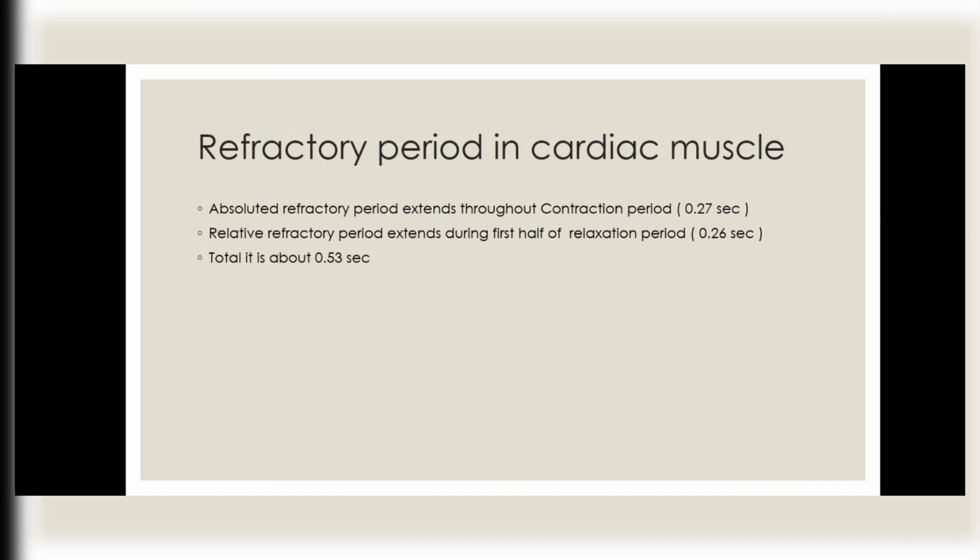Refractory period in cardiac muscle. Absolute refractory period extends throughout the contraction period, 0.27 second. Relative refractory period extends during the first half of the relaxation period, 0.26 second. Total it is about 0.53 second.